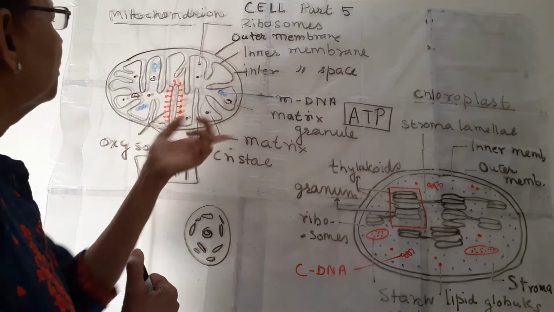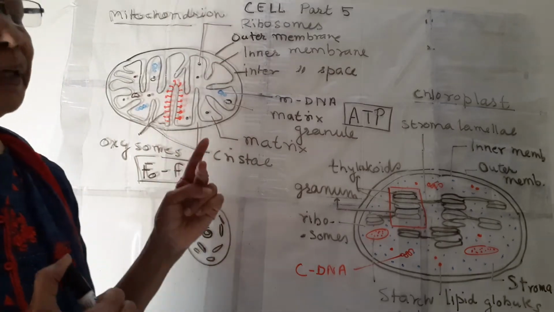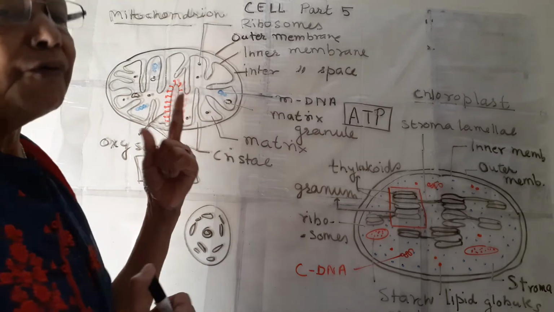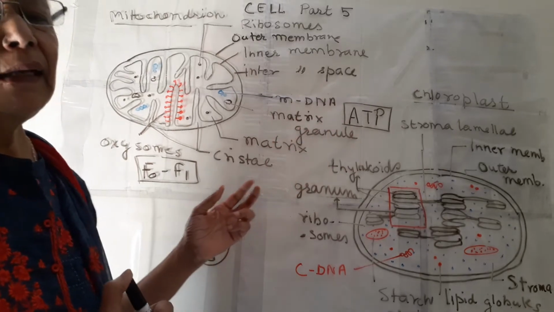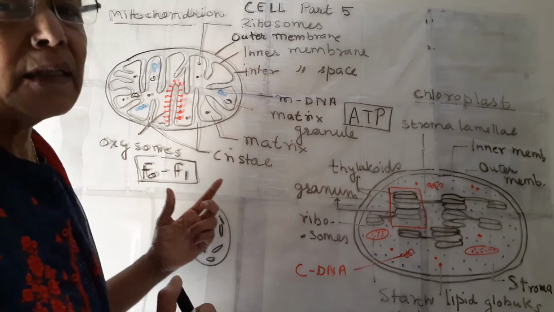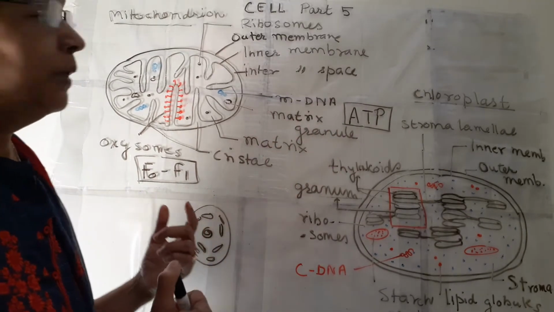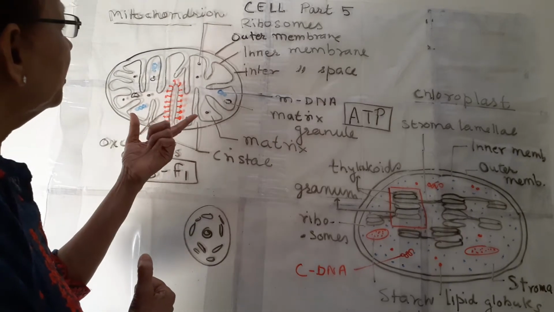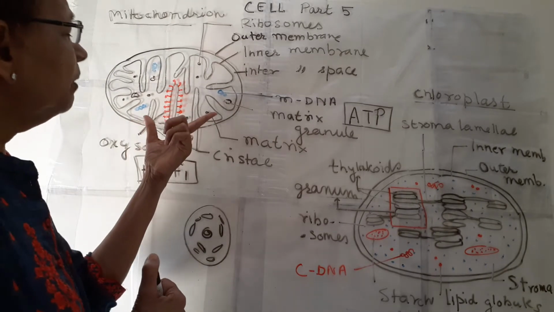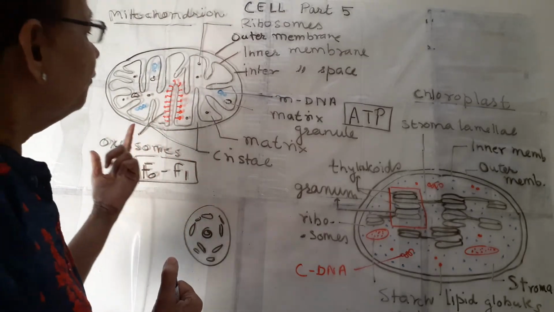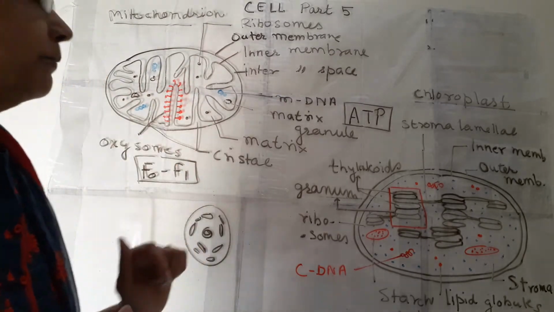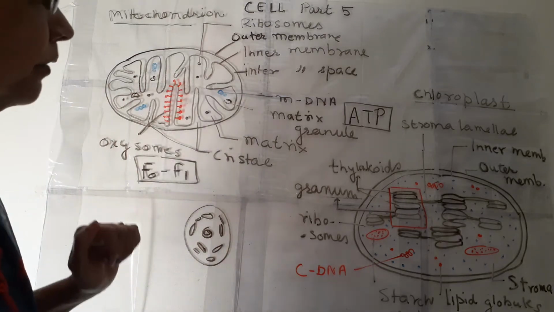And this is about the structure, and there are two main functions of mitochondria. First, they produce ATP, and second, they help in other cellular metabolism. So this is a very important organelle, and their number is quite few in a cell. So this is about mitochondria.